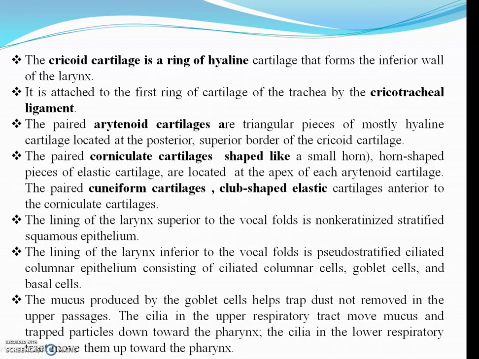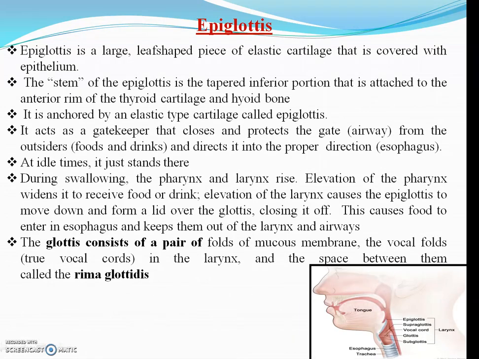The lining of this larynx is non-keratinized stratified squamous epithelial cells. Along with this it also contains ciliated columnar epithelial cells, goblet cells and basal cells. Goblet cells secrete mucus which traps the dust, and the cilia are also there for trapping those dust particles and do not allow them to enter into the respiratory system.